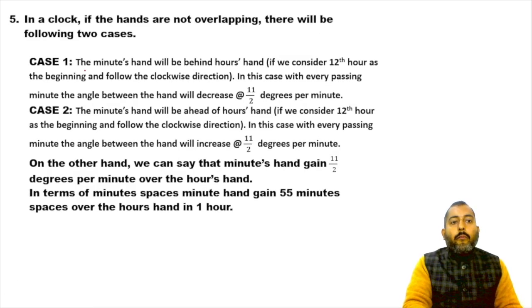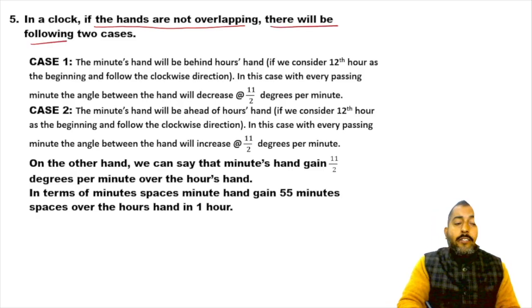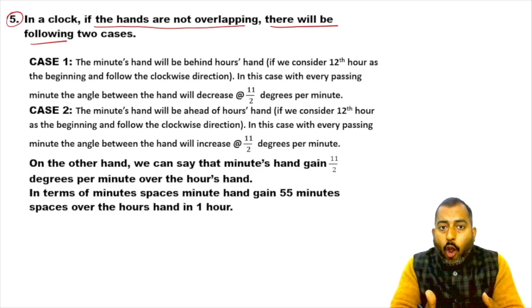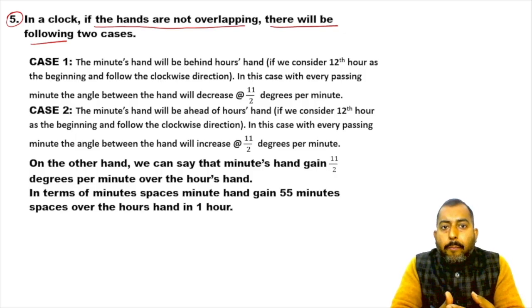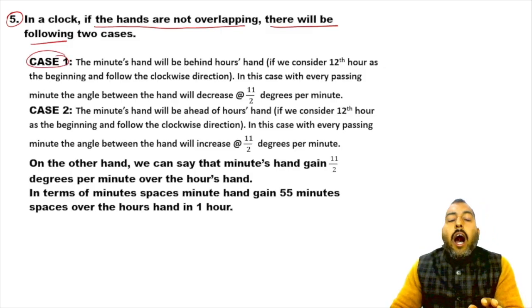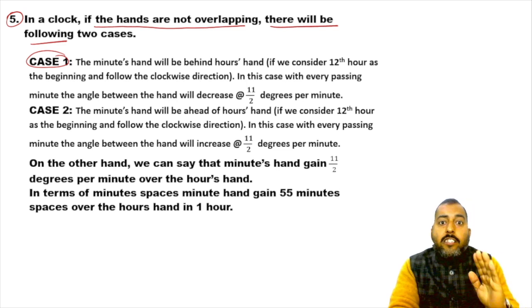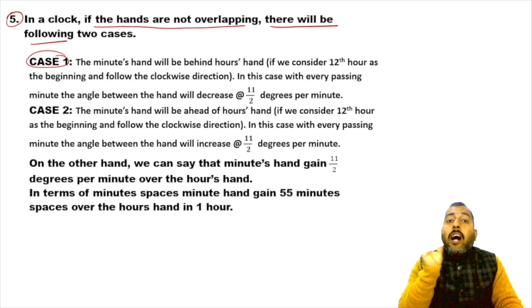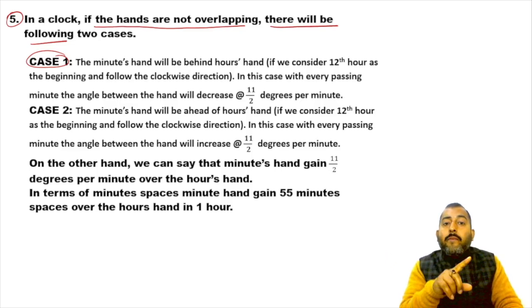Now in a clock, if the hands are not overlapping, then you will find two cases. This is your point number 5. If in a clock the hands are not overlapping, there are going to be two cases. First case, you will find a situation where the minute hand is behind the hour hand.